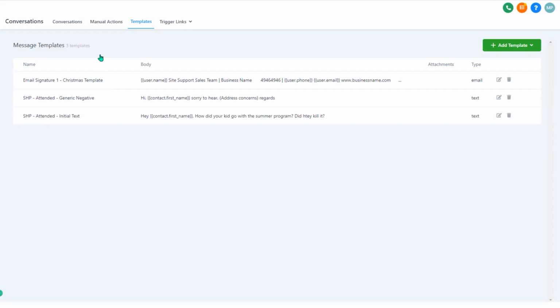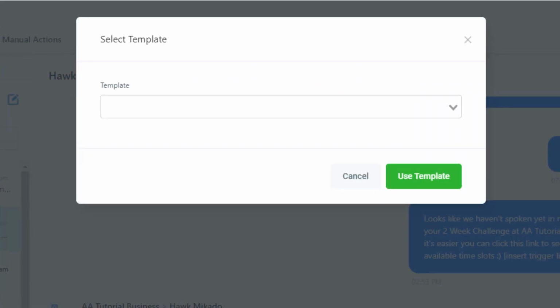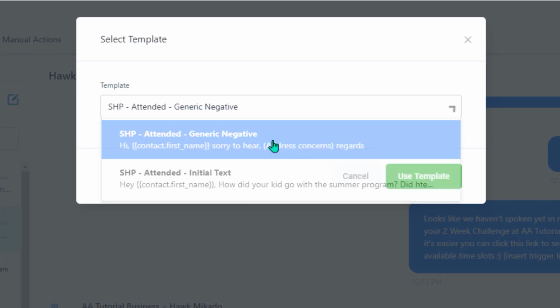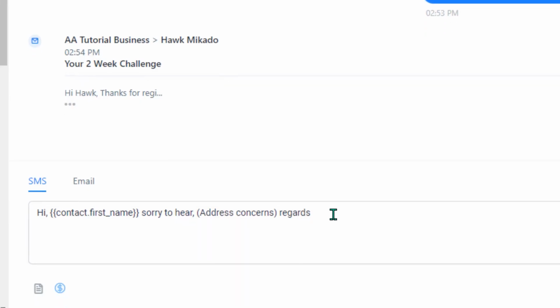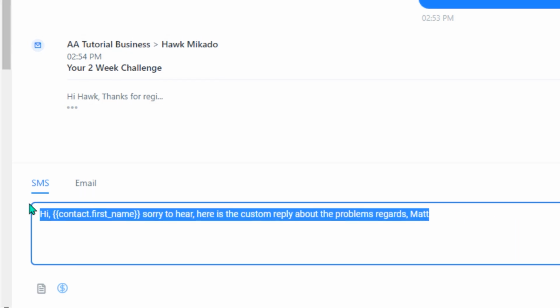So I'm going to save this here. I'll go back to the conversations, and this time I'm going to select the template. I'm going to go use template, and I'll use this generic negative. And you can see it doesn't send the message straight away. What it does is it inserts the template as it is. Now if I don't touch this at all, it will actually insert the contact's name when it sends. But I can now come in here and put in, here is the custom reply about the problems, or whatever it was, right? And then regards, and then you could put in your name, for example, all right? And then you could hit send, okay? And that would send that message.